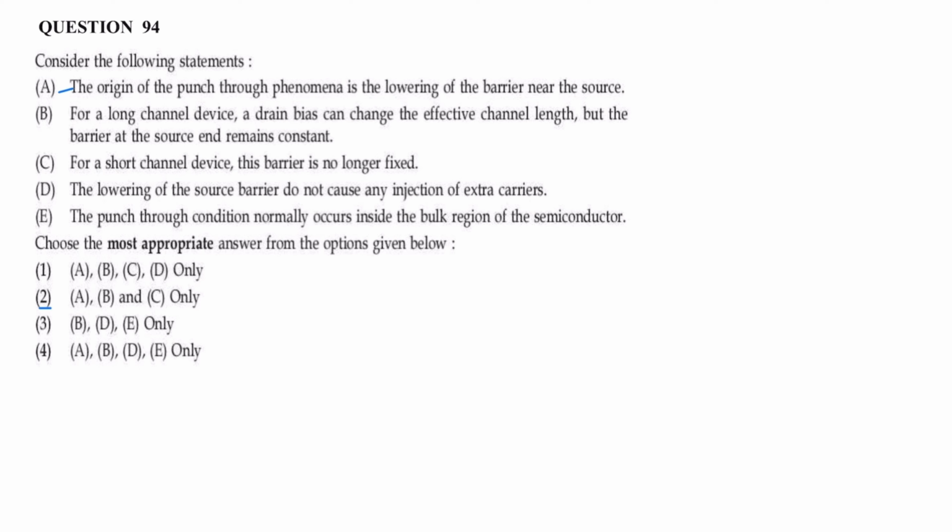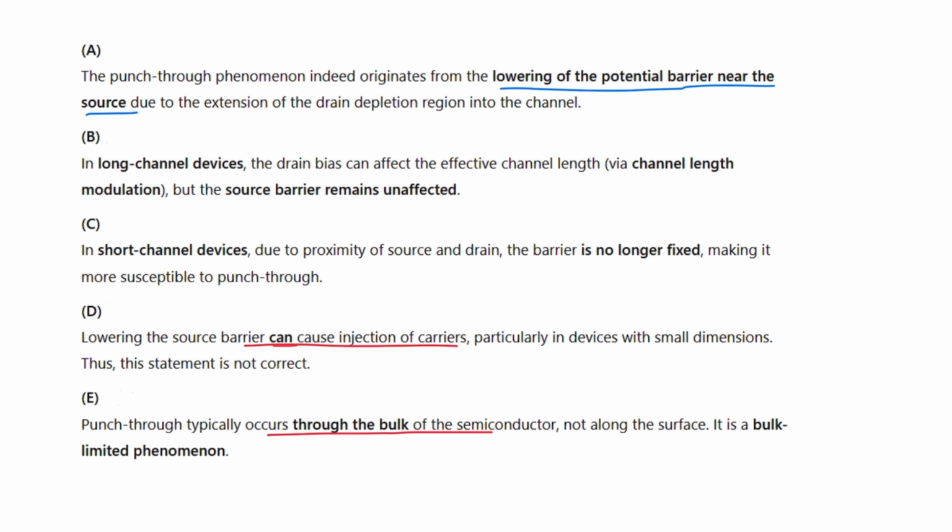Statement B, for a long channel device, the drain bias can change the effective channel length, but the barrier at the source end remains constant. Statement B is correct. In long channel devices, the drain bias can affect the effective channel length, that is via channel length modulation, but the source barrier remains unaffected.